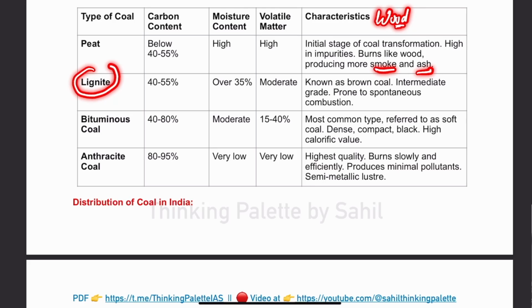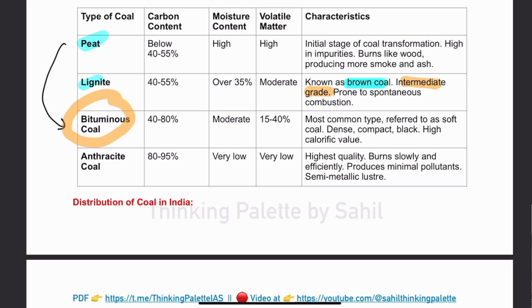Then we have lignite. Here carbon content is between 40 to 55%, and it will also have high moisture and high impurities. Because of its high moisture and high impurities, it is also called brown coal. So, peat is inferior, lignite is an intermediate variety of coal. Then third is bituminous coal.